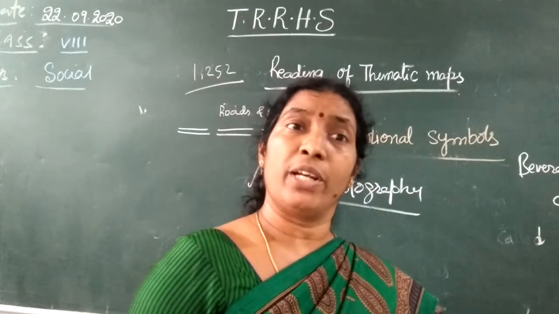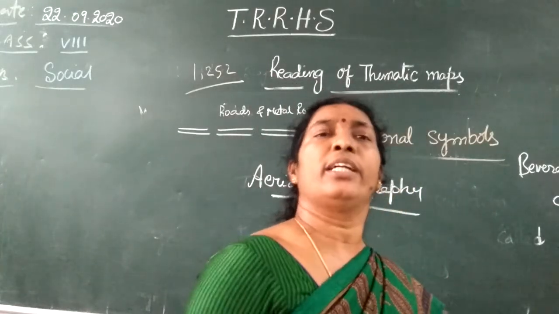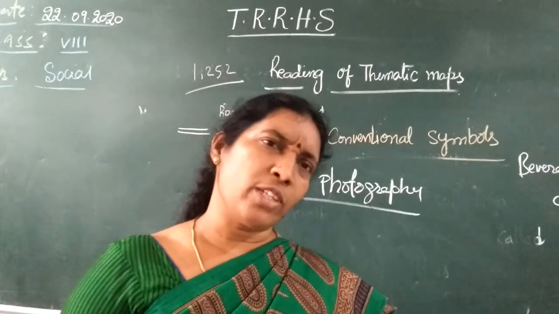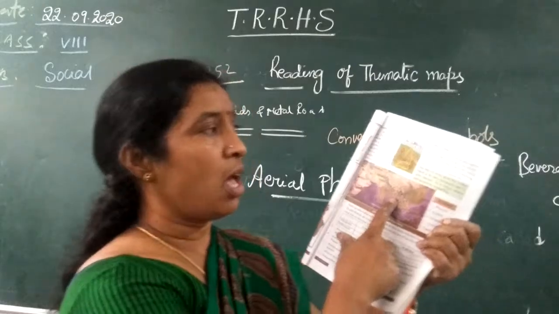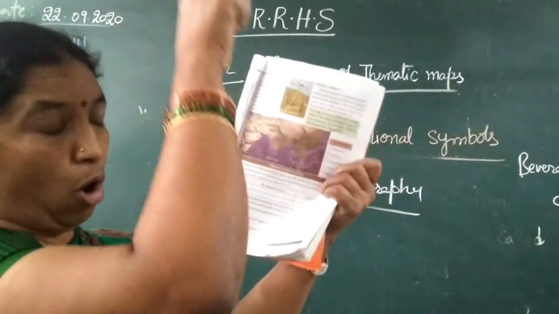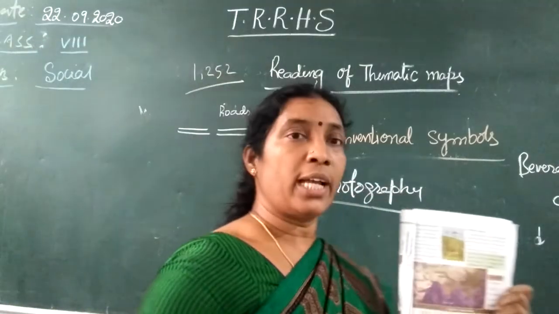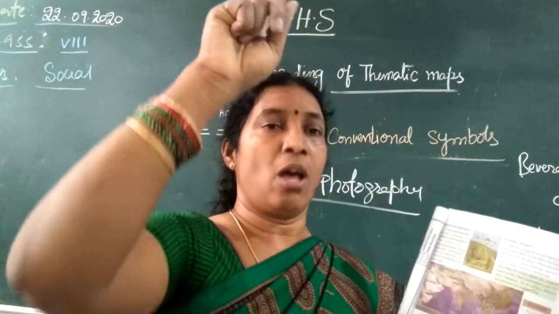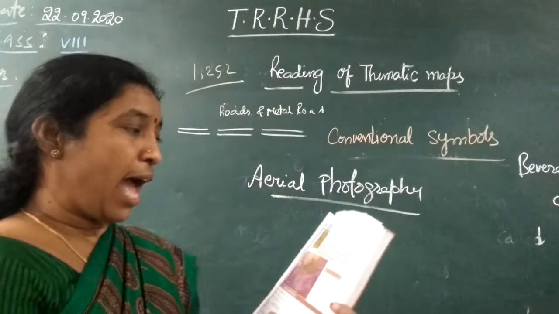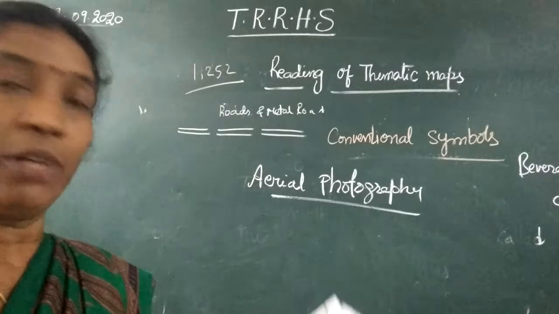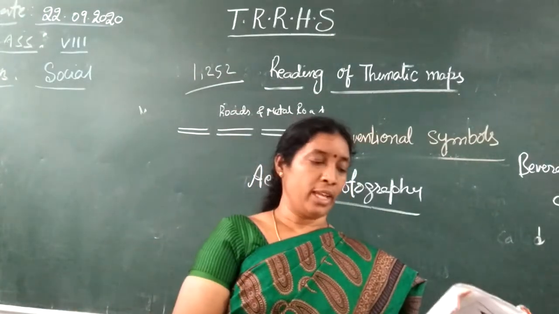How do we get weather reports every day? In Tirumala the weather is like this, in Hyderabad the weather is like this, 34 degrees centigrade maximum and minimum. How can we say that? These are all done by the meteorology department, with the space photos. The photographs of the earth are taken by artificial satellites. We send artificial satellites into space, and those satellites take these photographs. With those photographs we can plan many things: meteorology, forests, how many forests are there, and if any war is happening, how we can escape from it.